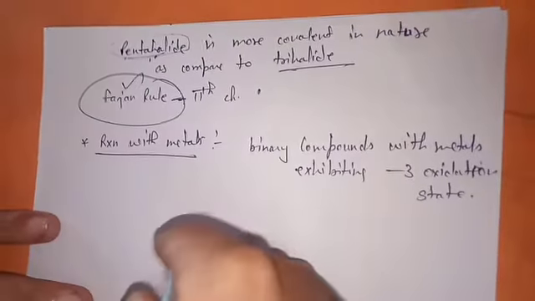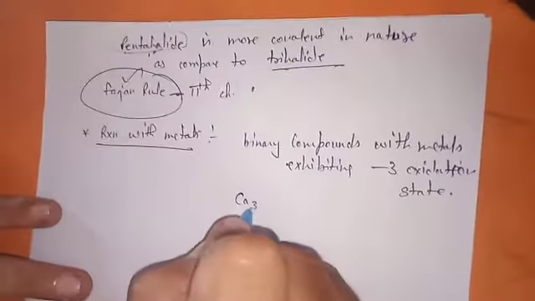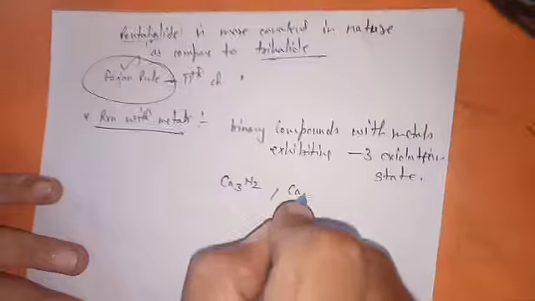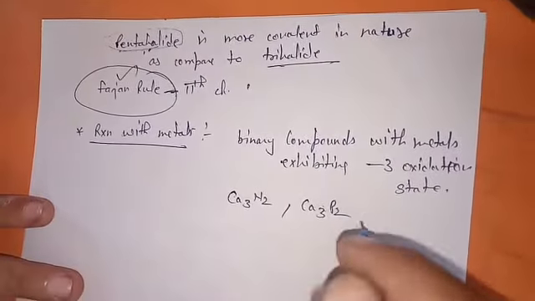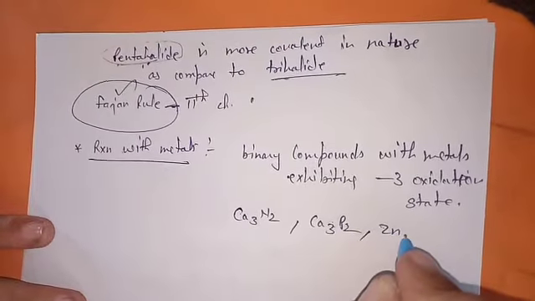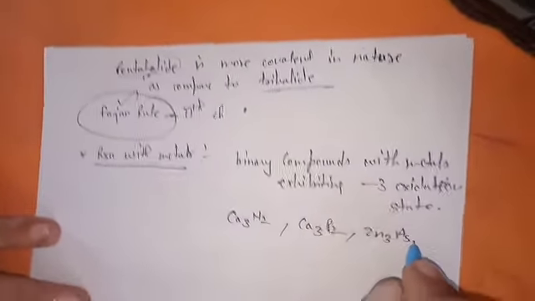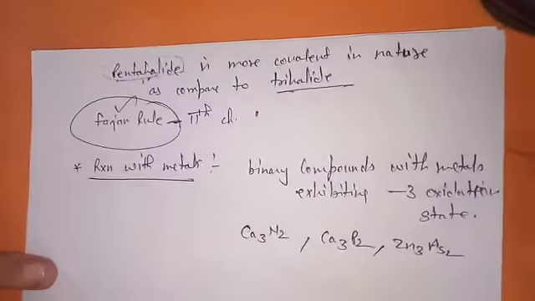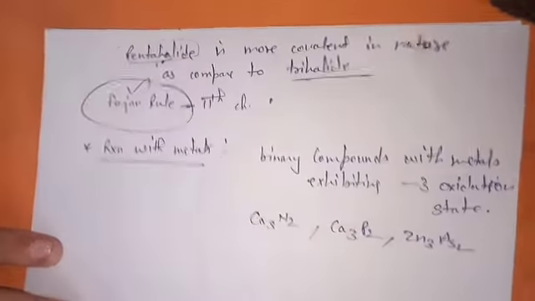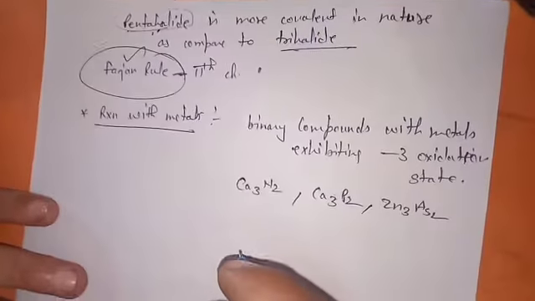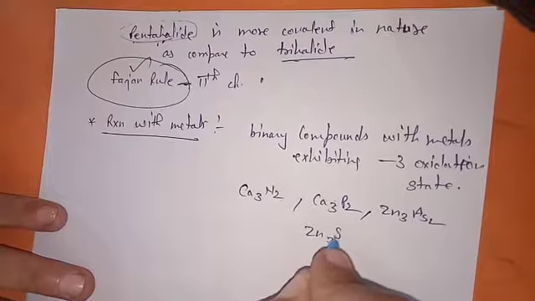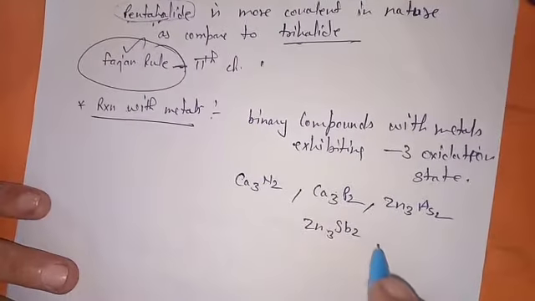For example, calcium nitride, calcium phosphide, zinc arsenide, and antimony also forms the same thing, zinc antimonide particularly. They all combine in the same binary forms.